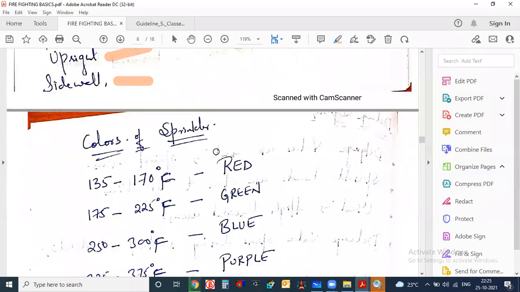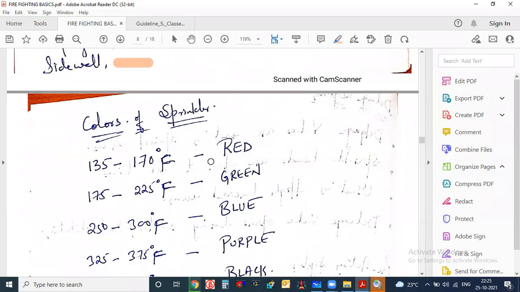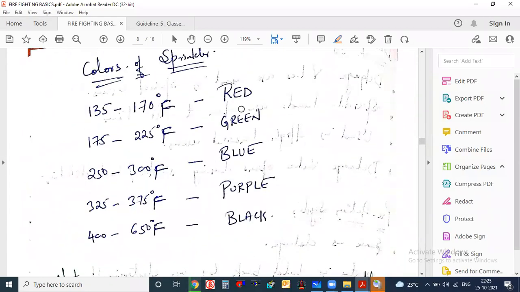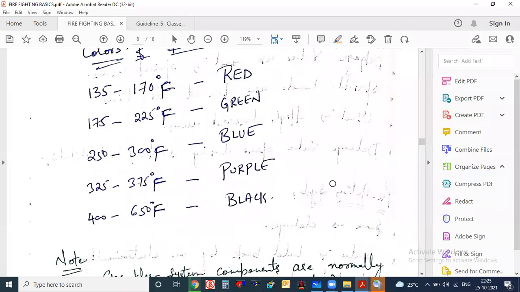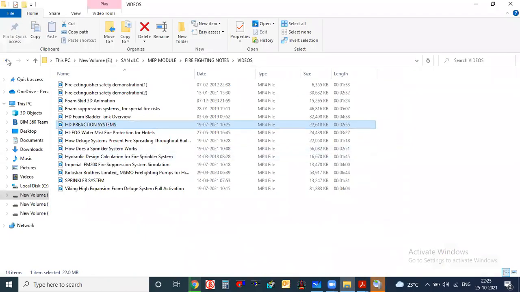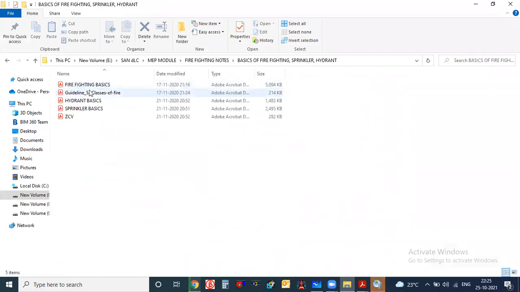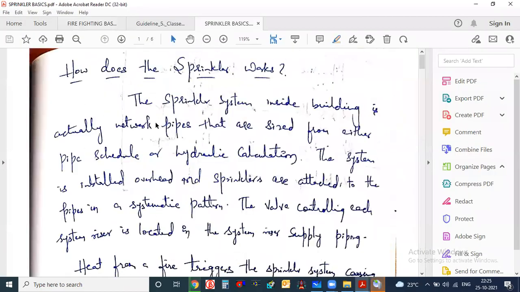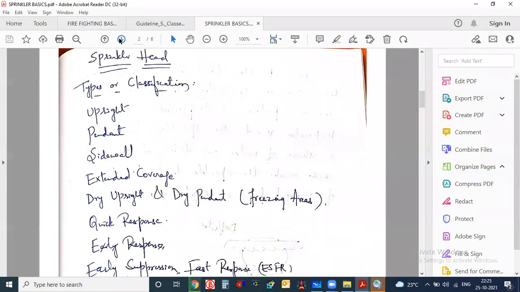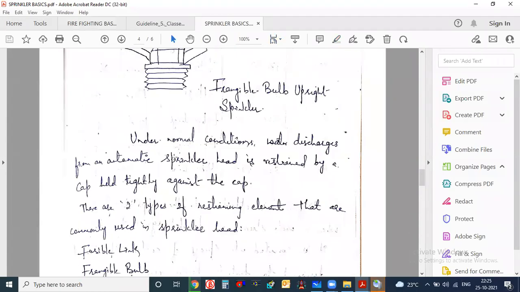Okay. And there are some color codes given. NFPA has given some color codes, like red bulb, green bulb, blue bulb. I have one more book here where I have written about the color code.